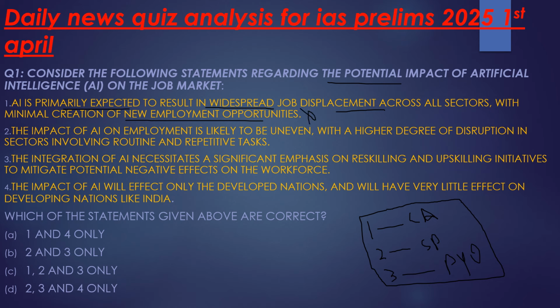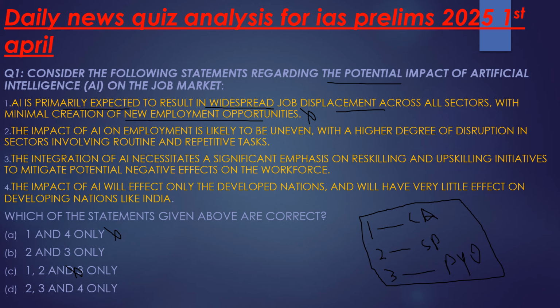So let's apply the elimination method here now. From the options given below, the first option we can eliminate easily, and we can eliminate option C easily. So you know why I try to follow this method of solving the questions? Because I want you to develop this habit, and use it in the exam, so that it will consume less of your time on particular questions. That is the exact reason.